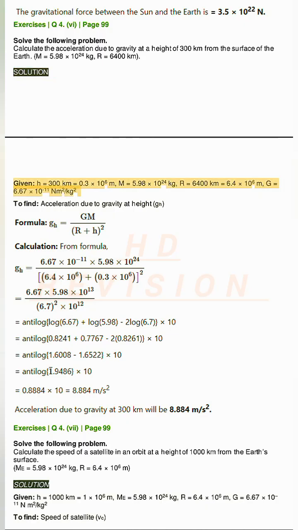Given h equals 300 km equals 0.3 times 10⁶ meters, M equals 5.98 times 10²⁴ kg, R equals 6,400 km equals 6.4 times 10⁶ meters, G equals 6.67 times 10⁻¹¹ Newton meter squared per kg squared. To find acceleration due to gravity at height, g_h.